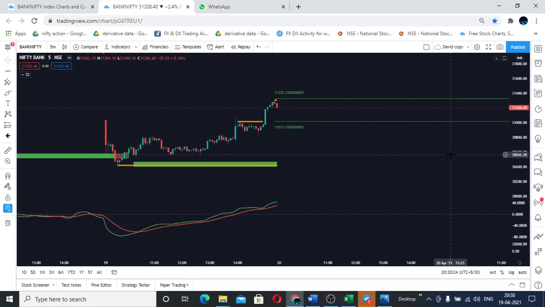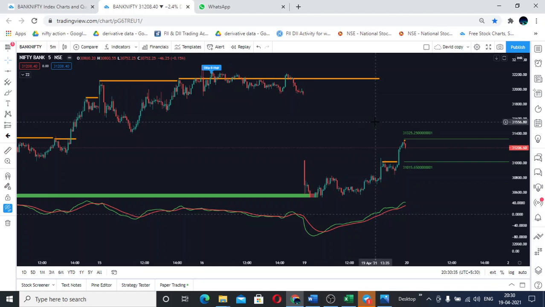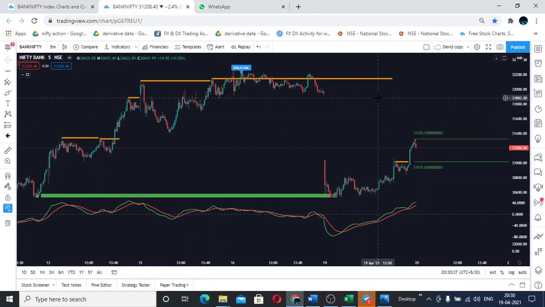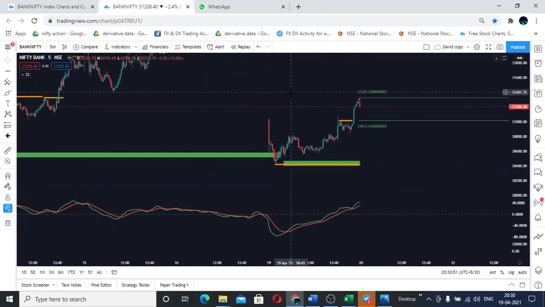For tomorrow, if Bank Nifty is opening above 31,325.25 paisa, I'm seeing an uptrend in Bank Nifty, and the Bank Nifty might travel till 31,888. If that breaks and closes above, then the Bank Nifty will ultimately touch 32,148.